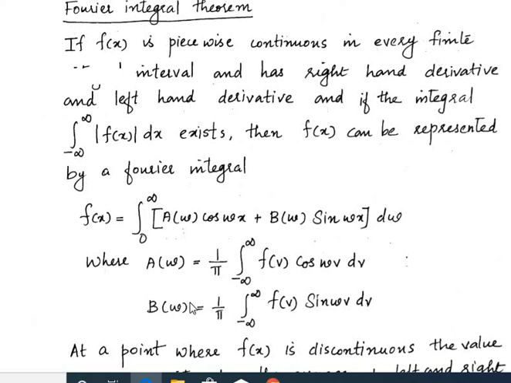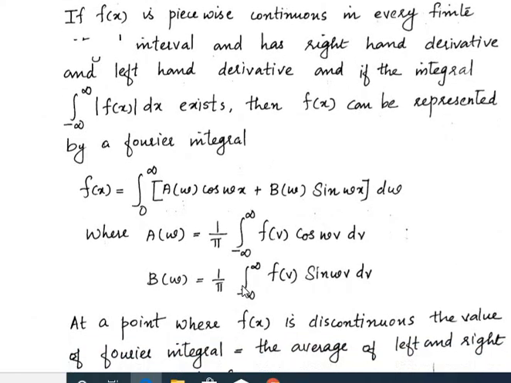That is, if the question is to find the Fourier integral representation, we have to express the given function in this form. That is, we only have to find the values of a omega and b omega. And this is the case of a continuous function, that is, the function is piecewise continuous.